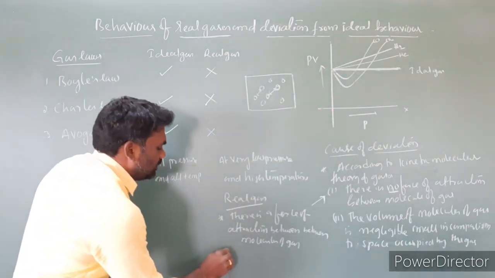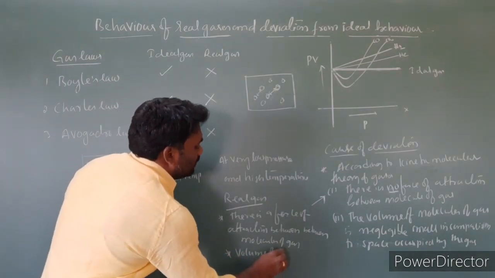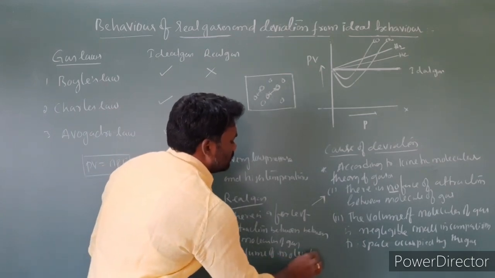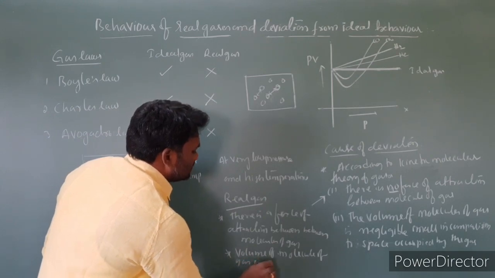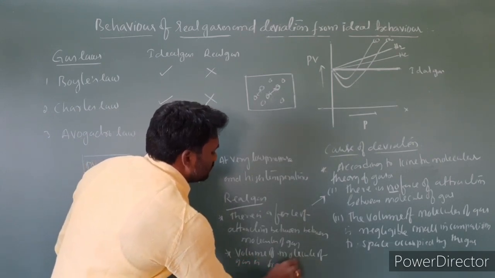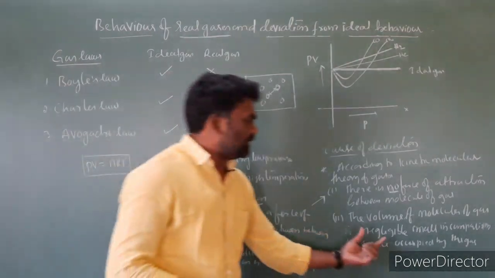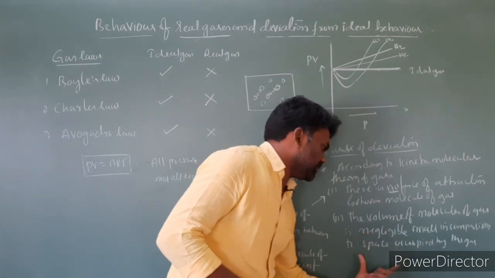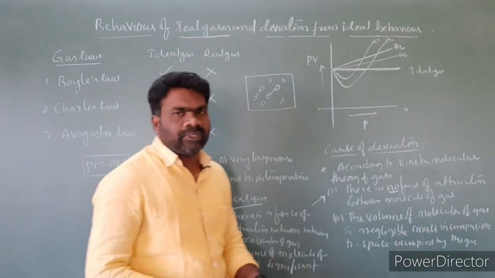The second cause is the volume of molecules of gas. According to kinetic molecular theory, it is negligibly small in comparison to the space occupied by the gas. But here the volume of the molecules of gas is significant.